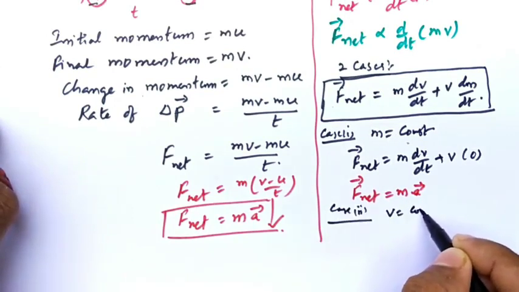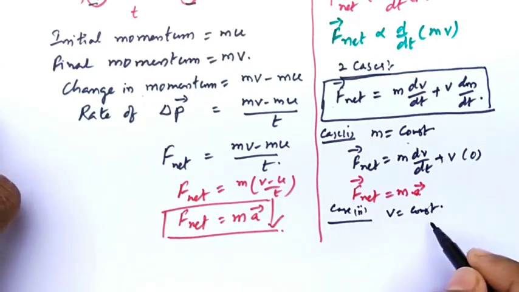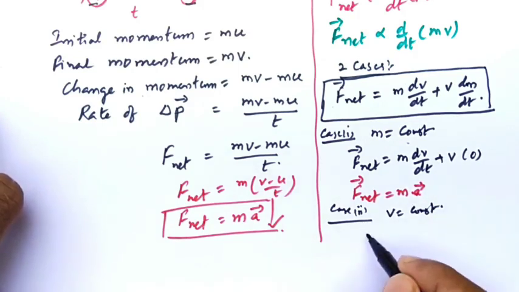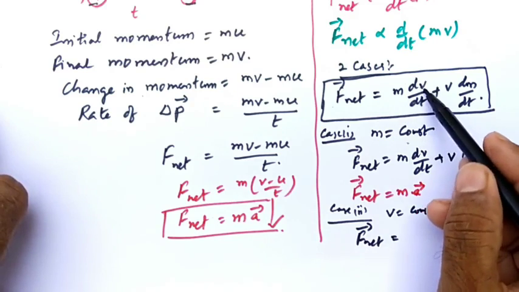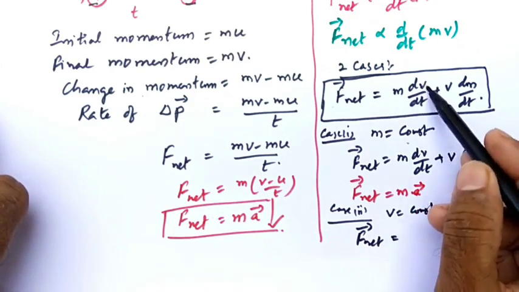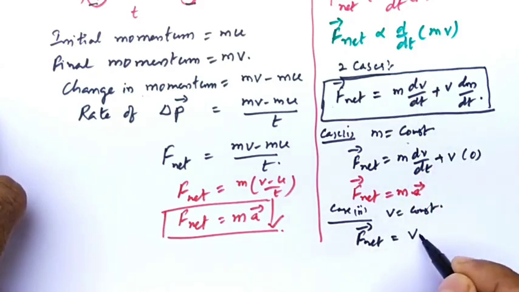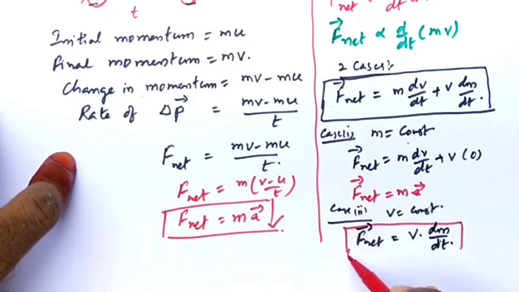velocity is constant now, but the mass is changing. This is called a variable mass system. What do you call this? Variable mass system. Now in this case, what happens to F net? F net is equal to m into dv by dt plus v into dm by dt. As v is constant, the first term will be 0. Differentiation of a constant value is 0. Therefore, what is the formula? v into dm by dt. Okay? So this is the formula used when mass is changing.